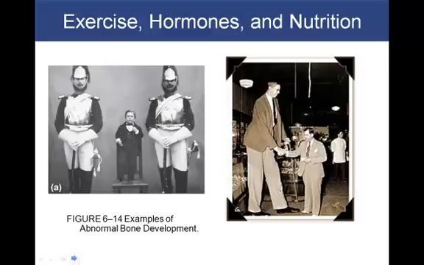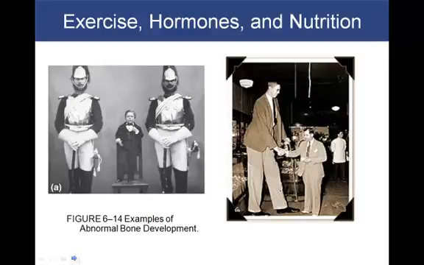This is figure 6-14, examples of abnormal bone growth from your text. In figure A, we're looking at basically pituitary dwarfism. This is due to an inadequate production of growth hormone, which is ultimately going to lead to reduced epiphyseal cartilage activity and abnormally short bones. So the production of one hormone can affect bone growth to this extent.